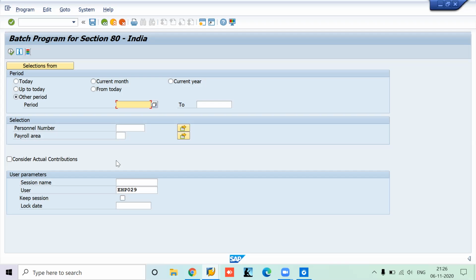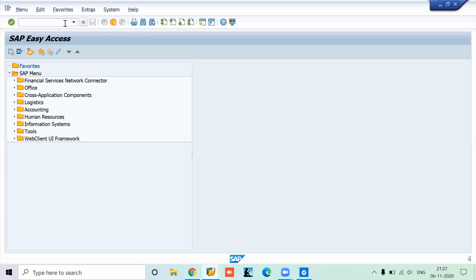Yes, sir. Okay. Basically, this program is mostly for year-end activities. You do not have to use it frequently; only during year-end activities. With this understanding, we will now proceed to the next infotype, that is section 80, infotype 586. Go to PA30.